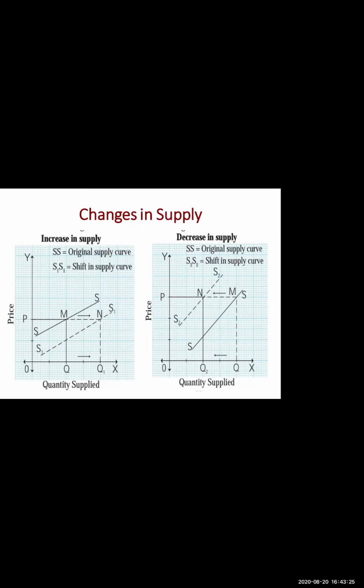You can see in this particular picture it is shifting rightward, outward. Okay. You have to explain the diagram. On y-axis price, on x-axis quantity supplied. Supply rises from OQ to OQ1 at the same price OP, resulting in outward shift to the right from SS to S1S1.